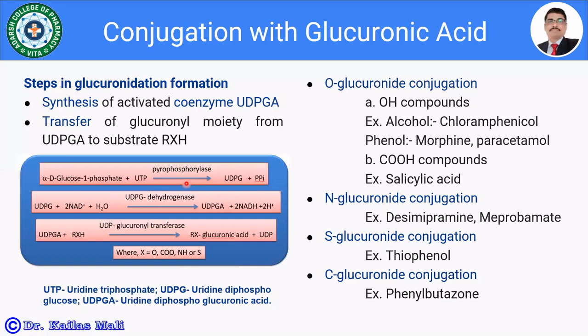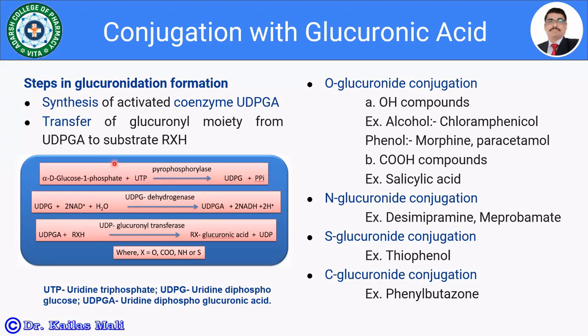Here alpha D-glucose 1-phosphate plus UTP, the uridine triphosphate, in the presence of pyrophosphorylase, gives UDPG. Furthermore, UDPG is converted by UDPG dehydrogenase to UDPGA. So this is the first step.